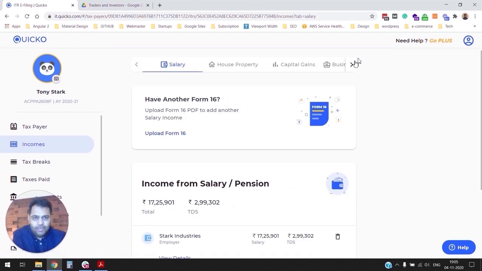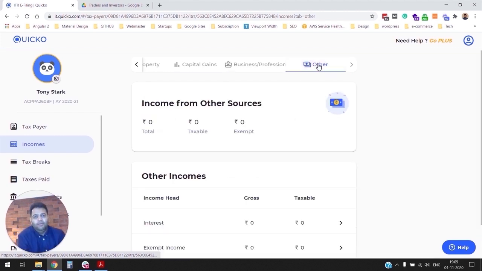Let's also look at, last but not the least, income from other sources. A lot of people have a savings account and they are earning savings interest. You have FD interest that you receive, or if you are an investor in equity markets or mutual funds, then you must be receiving dividends, right? All of that gets reported as income from other sources.